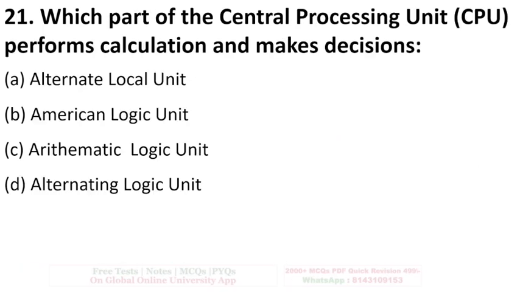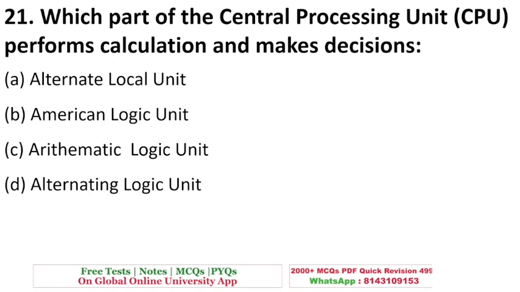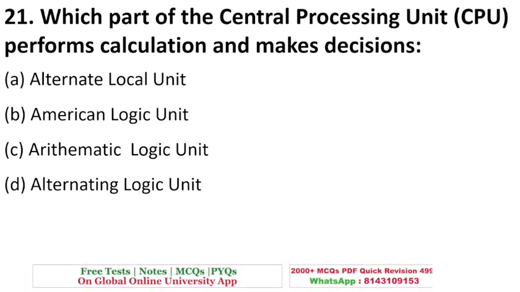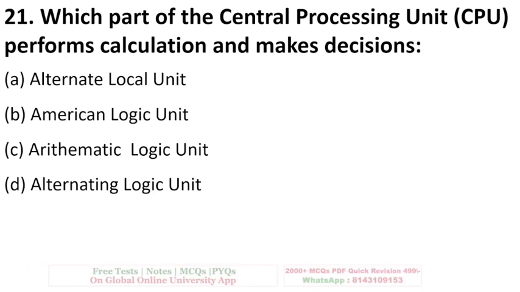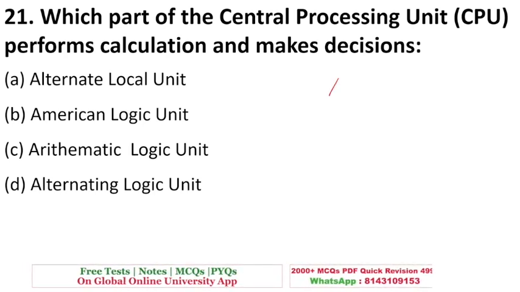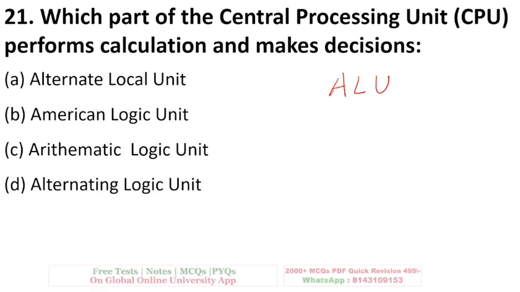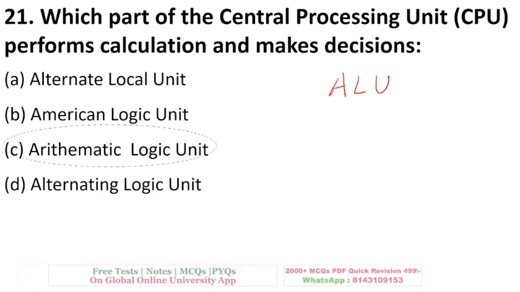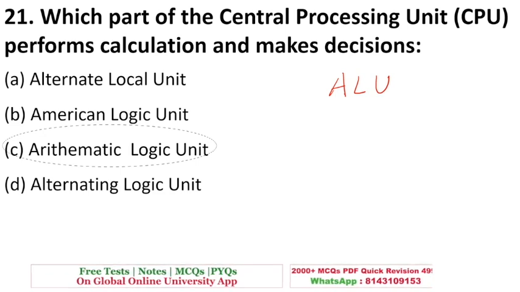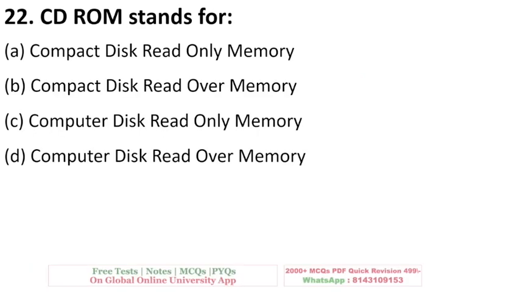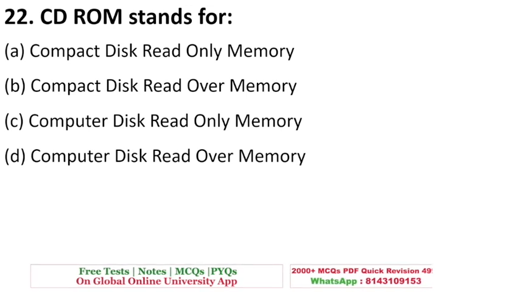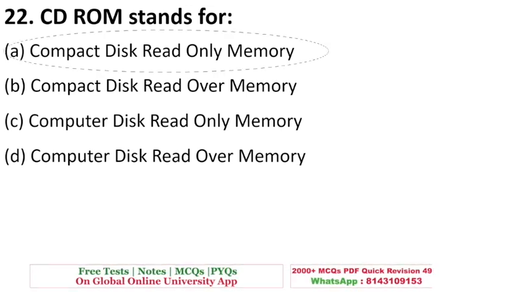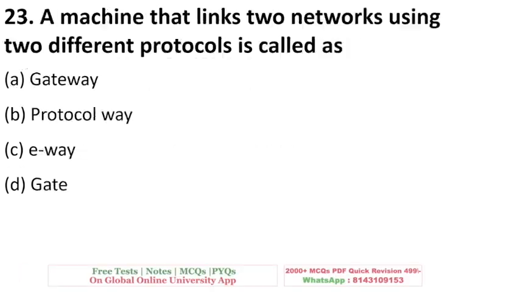Which part of the CPU performs calculations and makes decisions? The part of the CPU that does these mathematical operations is called ALU, arithmetic logic unit. If you look at the options, option C is the right answer. Next, CD-ROM stands for... Students, it is compact disk read-only memory. Option A is the right answer.